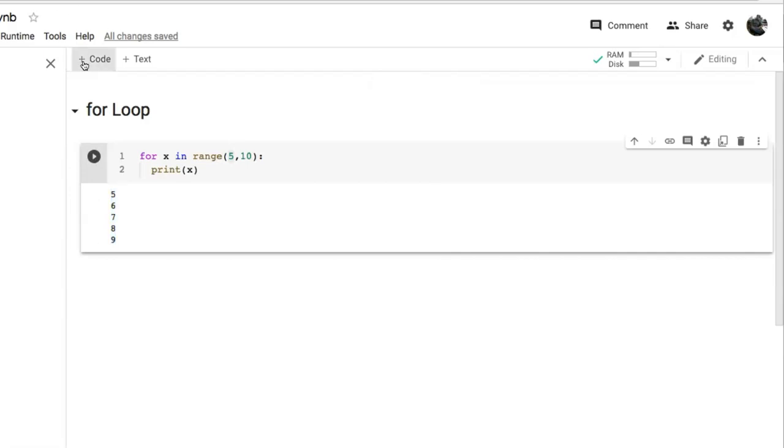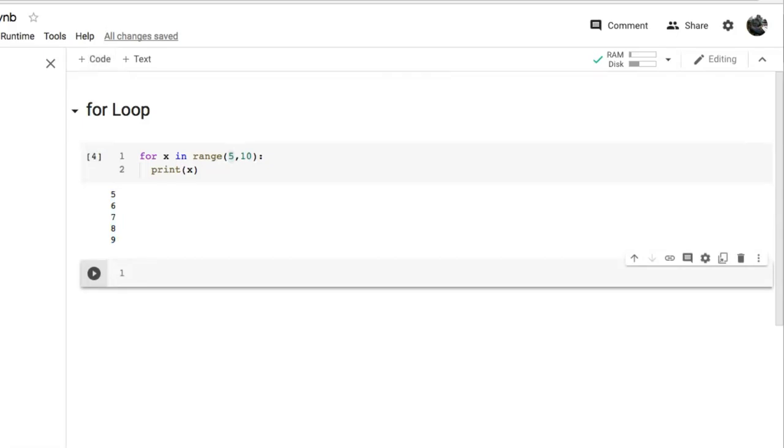Now take another code cell. Here I am going to take a list and the name of the list is numbers equal to 1 2 3 4 5 6. Suppose we have values from 1 to 6.